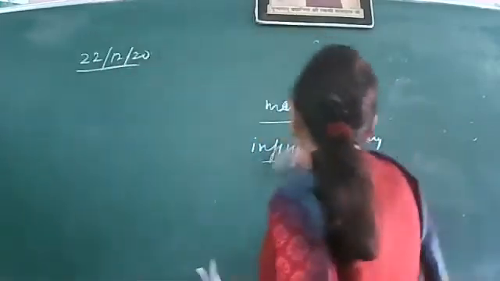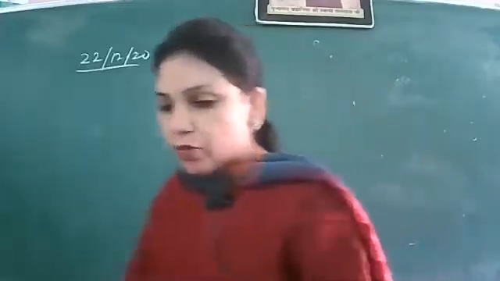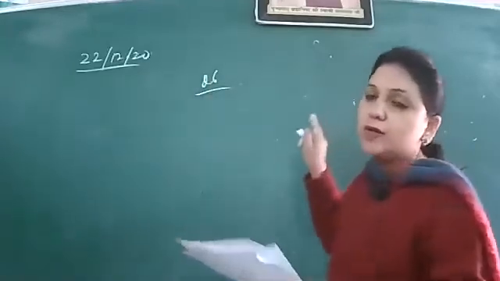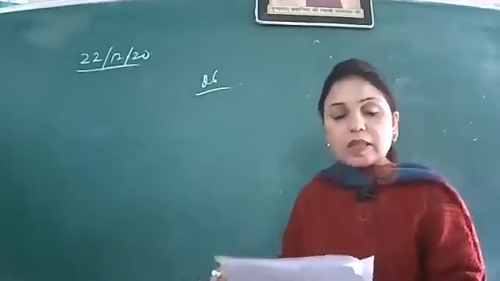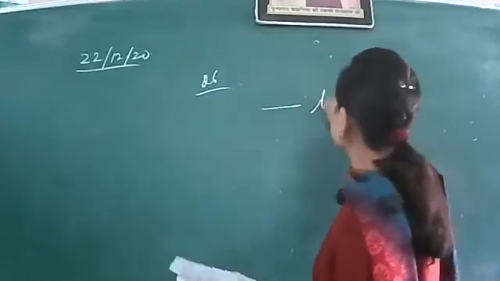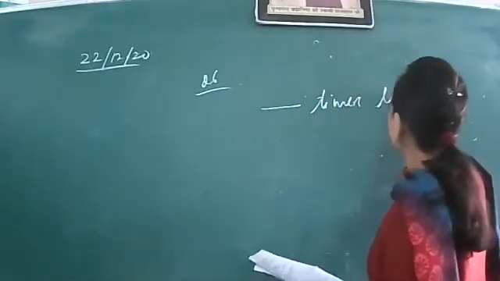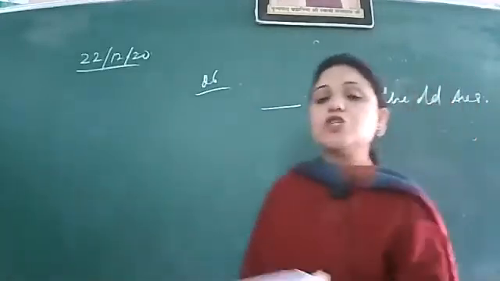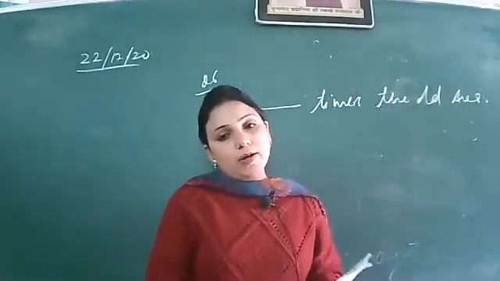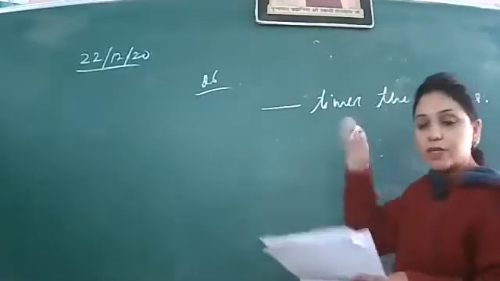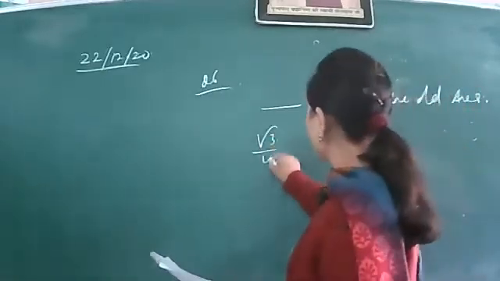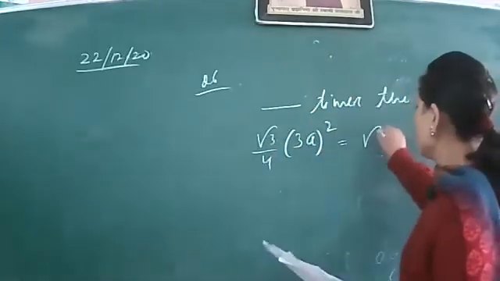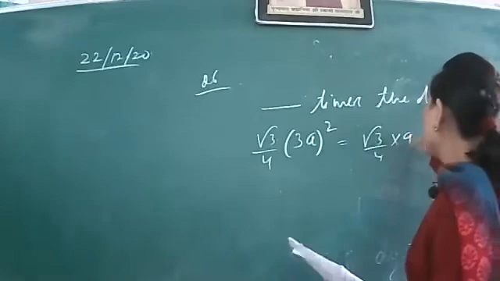Then there was the 6th question, fill in the blank. The question was, if the sides of an equilateral triangle are tripled, then the new area will be dash times the old area. So you see what the students are doing: root 3 by 4, and they tripled the side. And they are writing the answer to be root 3 by 4 into 9a square.